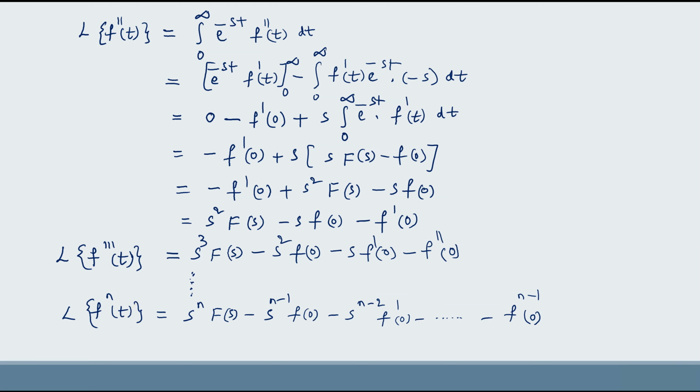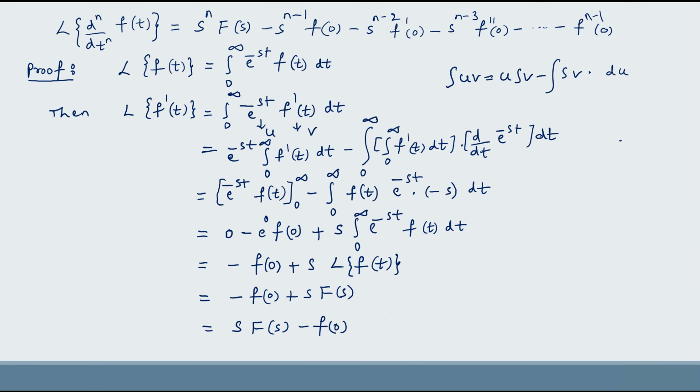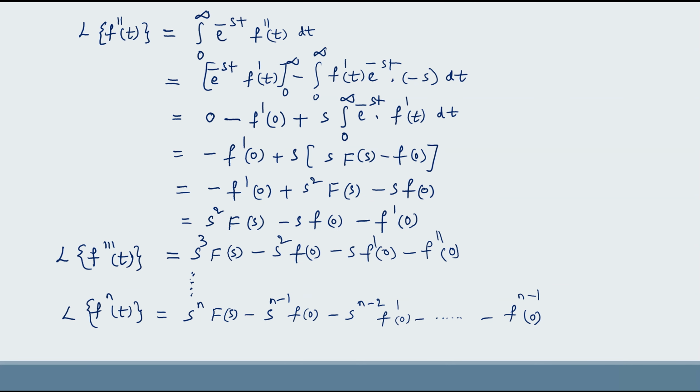So here we have proved Laplace transform of f dash of t first, then we have proved Laplace transform of f double dash of t, then we have written Laplace transform of f triple dash of t using the same procedure. If you continue this procedure, we get Laplace transform of nth order derivative of f of t equal to s power n f of s minus s power n minus 1 f of 0 minus s power n minus 2 f dash of 0 so on, f n minus 1 of 0. So this is proof of Laplace transform of nth order derivative of f of t.